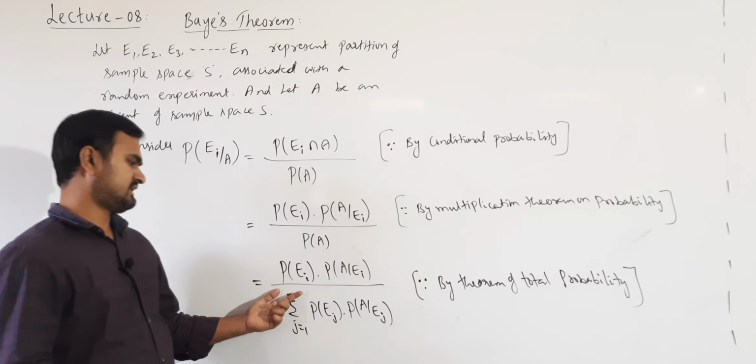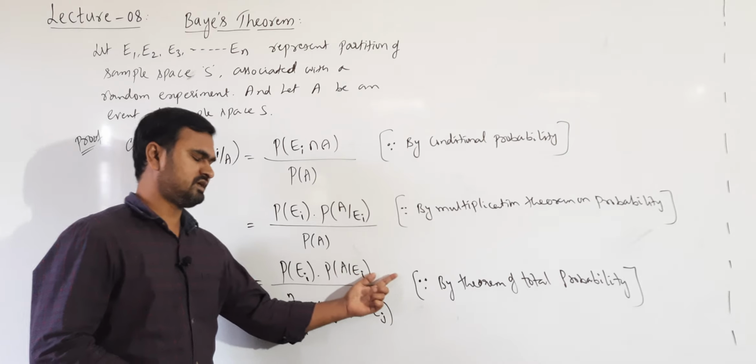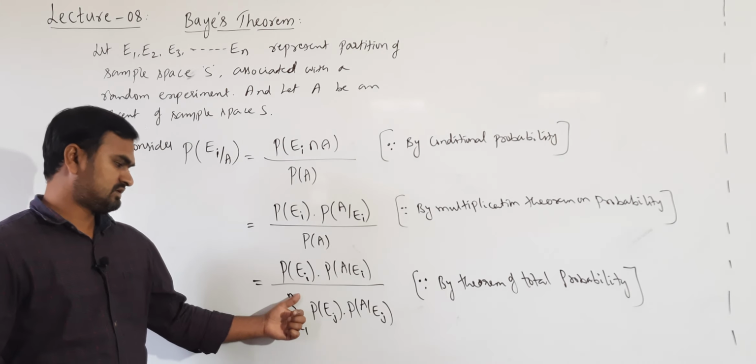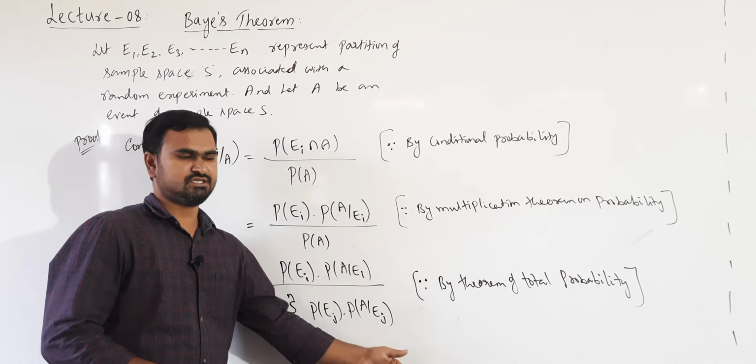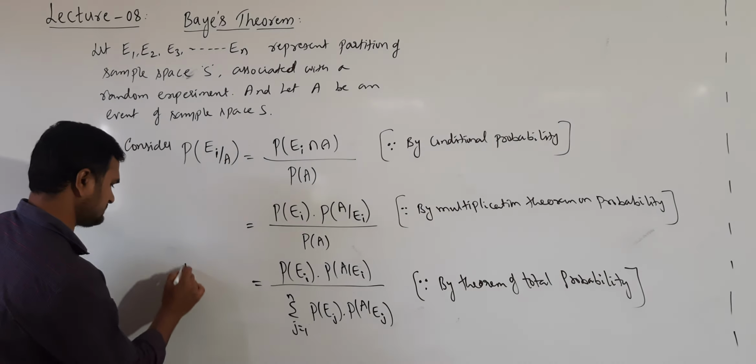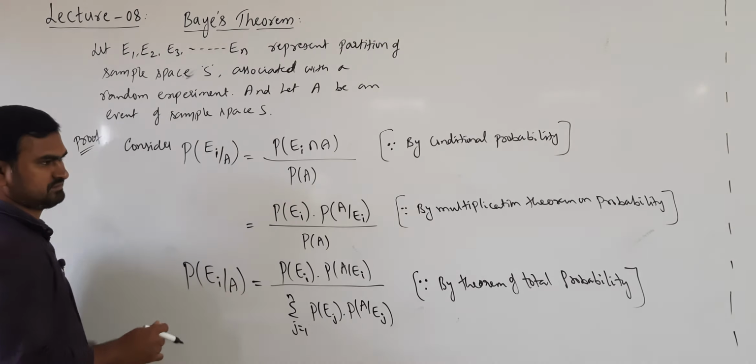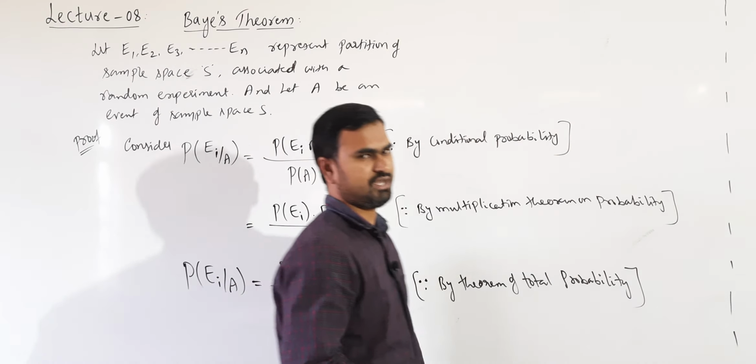Okay. So this I can write P of Ei into P of A given Ei divided by P of A, which is sigma from j equal to 1 to n P of Ej into P of A given Ej. So this is the probability of occurrence of Ei given A. This is the proof of Bayes theorem.